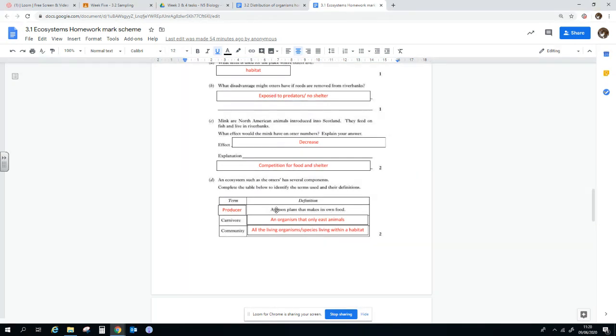So a producer is a green plant. A carnivore is an organism which consumes only animals for energy. And a community is all the living organisms within a habitat.